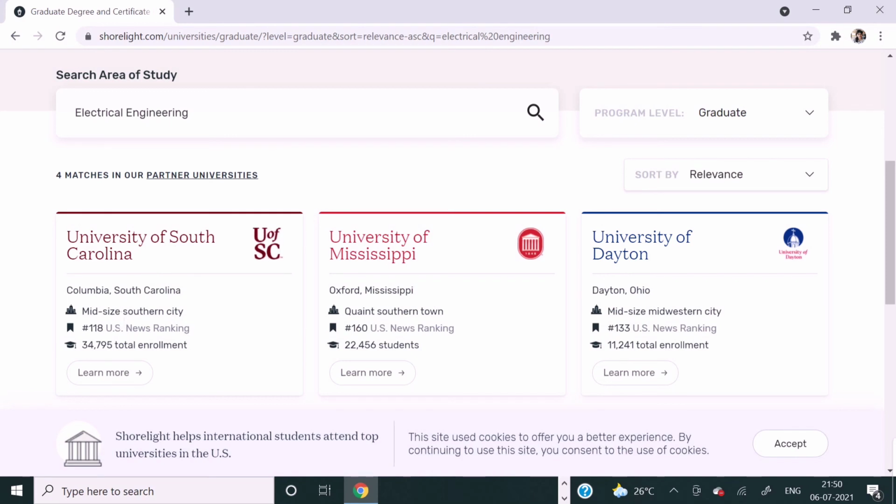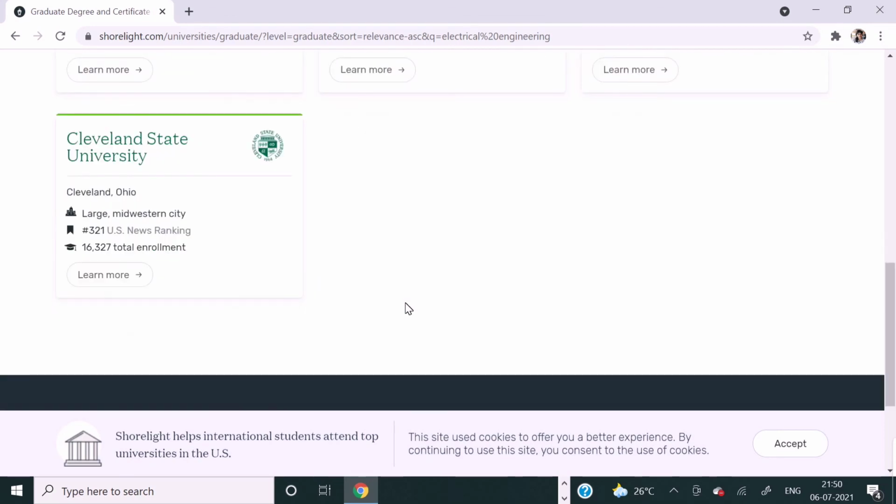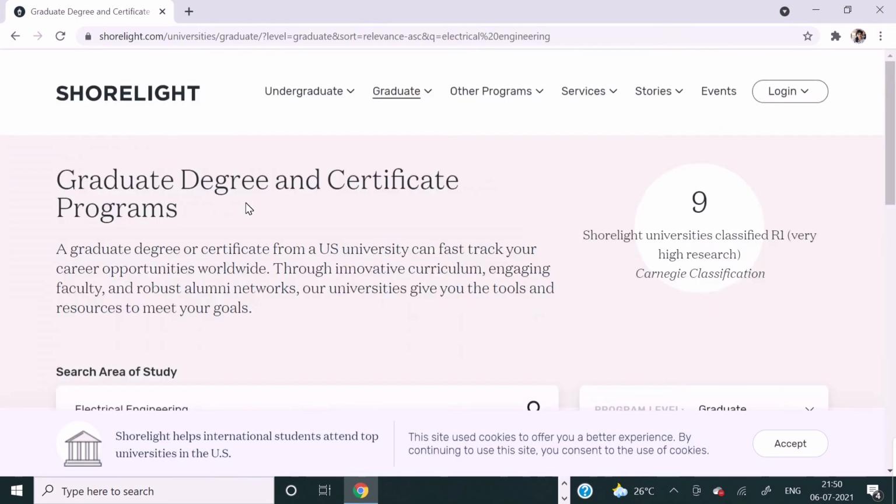So by this you might be clear that though there are many universities that Shorelight is providing application fees waiver for, you still have to check if it is providing application fees waiver for your particular course. That is very important, you guys. I can't show all 400 plus courses, right? So you have to do that all by yourself.